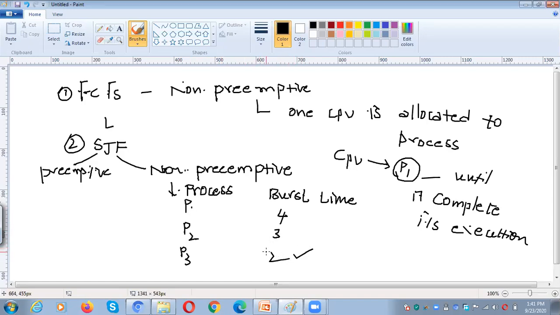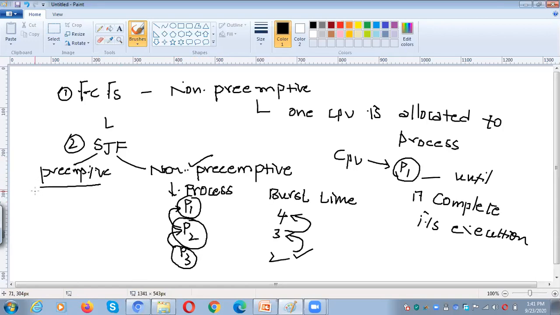After completing P3, only then will the CPU move to P2. Why? Because P2 is the next shortest. After that, once we complete P2, only then do we switch the CPU to P1. So until the process has completed execution, the CPU will never be switched to some other process. That is called non-preemptive.